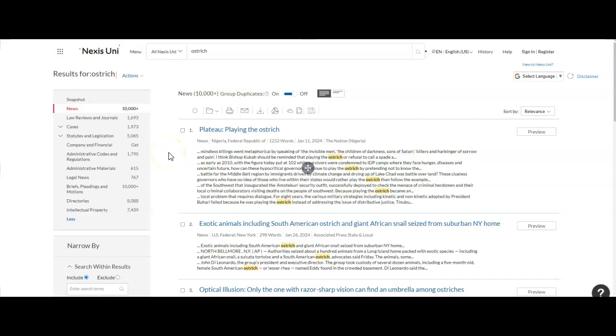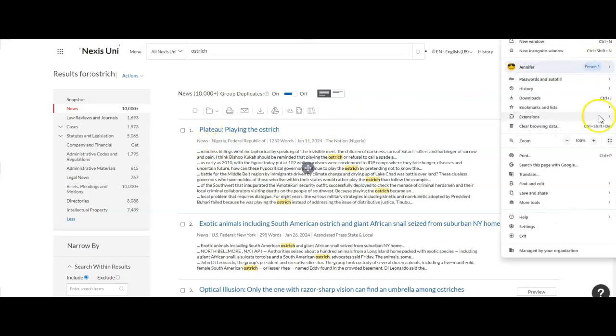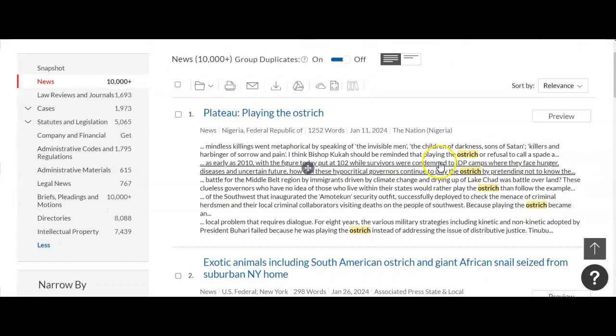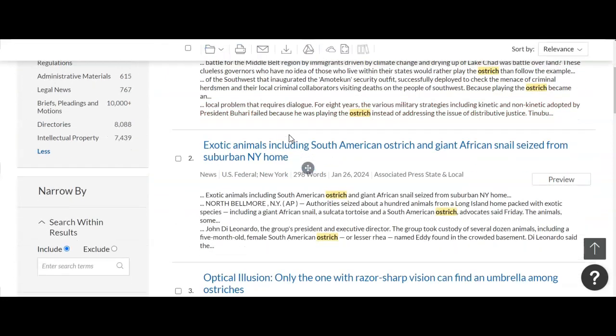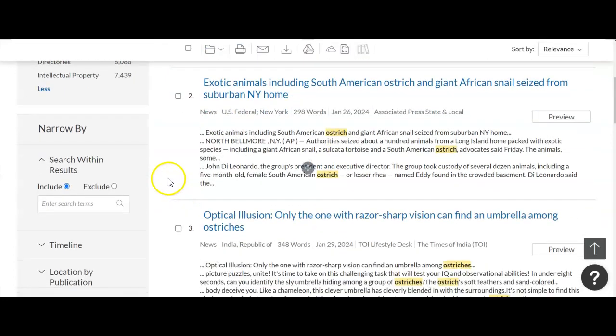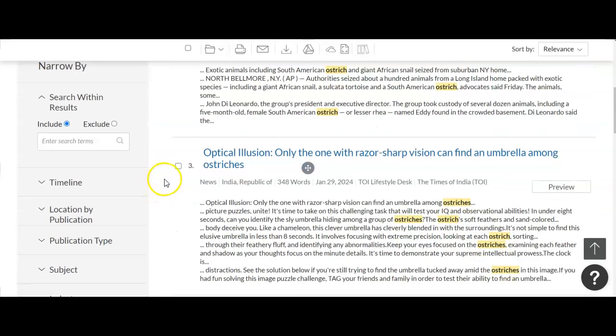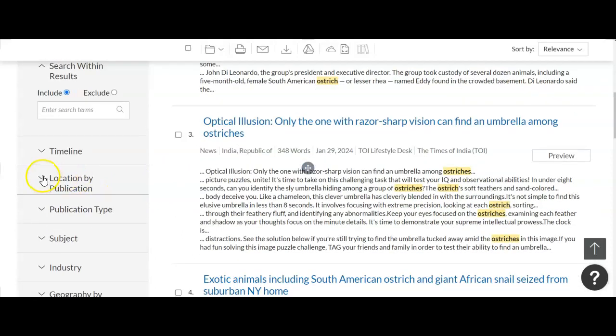As you're looking at it, one thing I'd like to recommend is that if you want to focus on newspaper or news stories from the U.S., you'll see that this is an international collection. I'm going to make this a little bit bigger. So this first one is coming from Nigeria. If you wanted to focus just on the U.S. and their ostrich industry and things like that, you can go over to this drop-down rectangle, the little menu button,